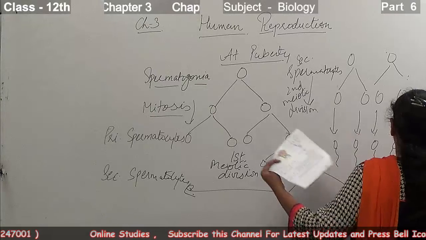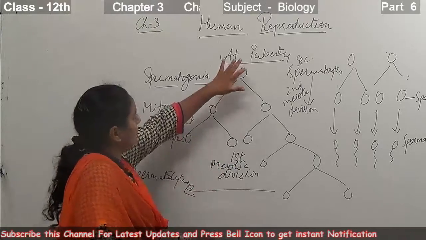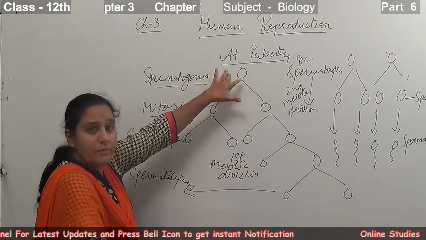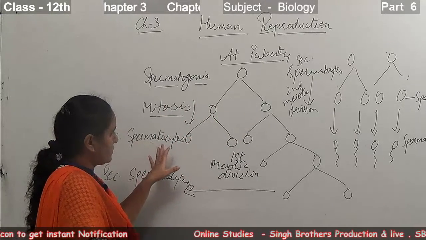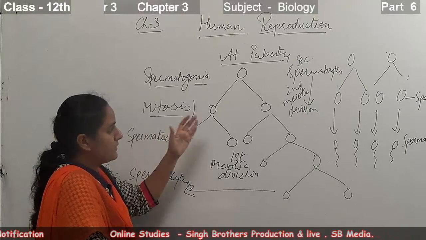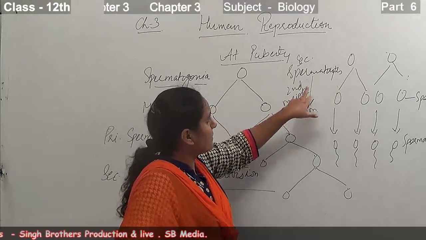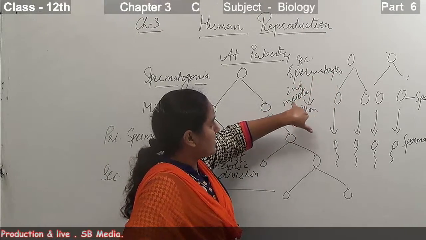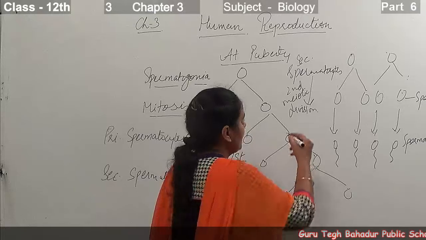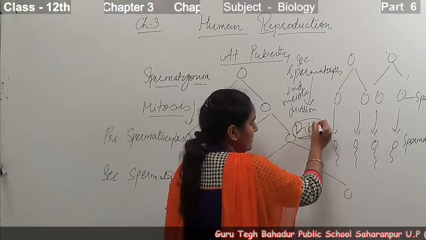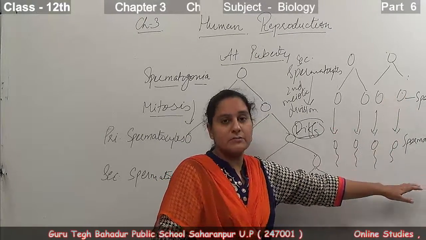So that's all about the process of spermatogenesis. It starts at the stage of puberty. Firstly, we have the spermatogonia. They undergo mitosis and form the primary spermatocytes. The primary spermatocytes undergo the first meiotic division and form the secondary spermatocytes. The secondary spermatocytes undergo the second meiotic division. They form the spermatids, and the spermatids undergo the differentiation phase and get transformed into the spermatozoa. That is the resultant product of all this process.